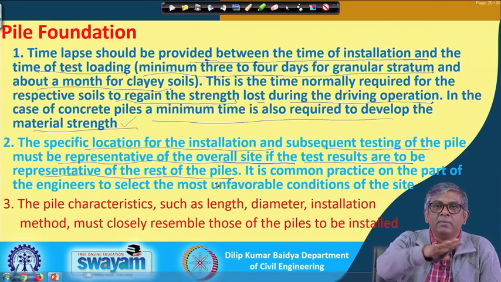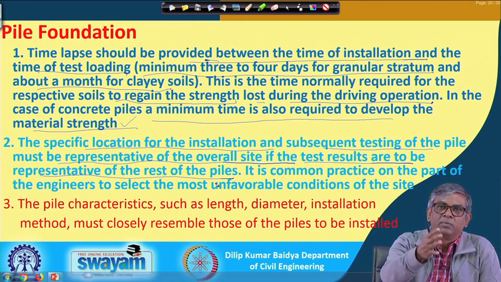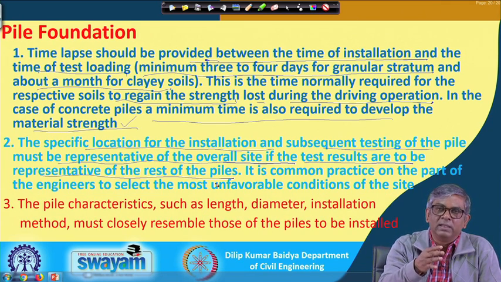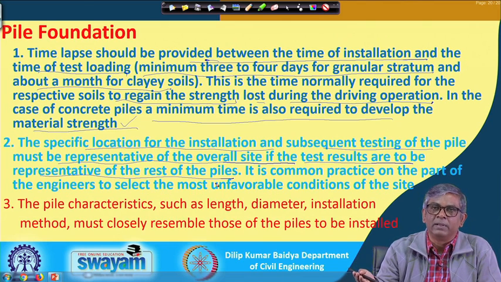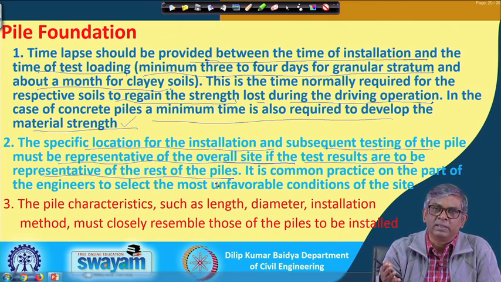That means, I have a big area, and if I select a very strong point where the soil condition is very strong, and based on that value, if you use it in design, that is not correct, because you are using a higher value than many other places having less. Instead, a comparatively weaker area should be selected, where the pile has to be tested, and you get the minimum value, and many places will have capacity more than that. So, if you use that, it will be safer.